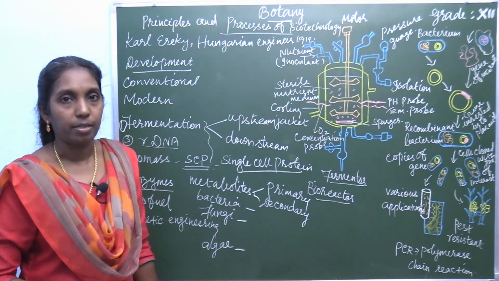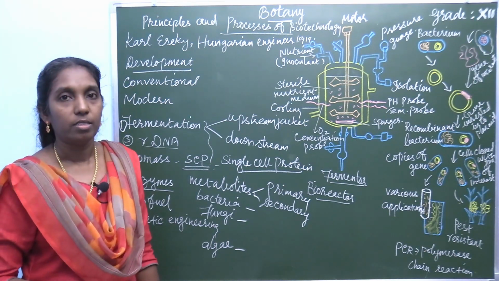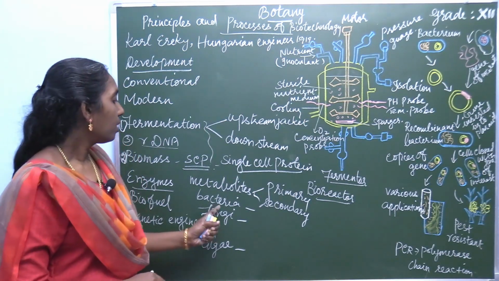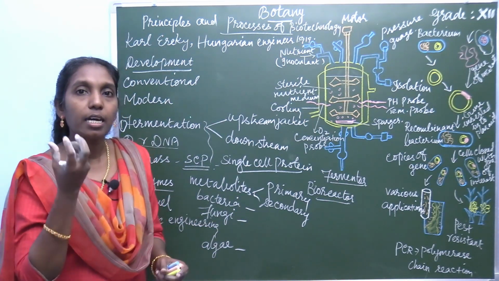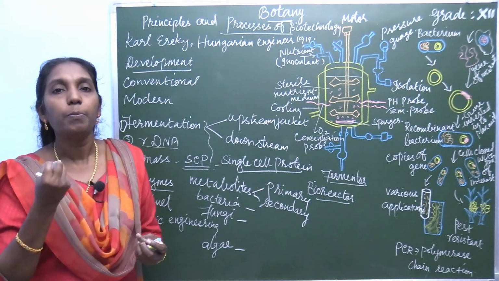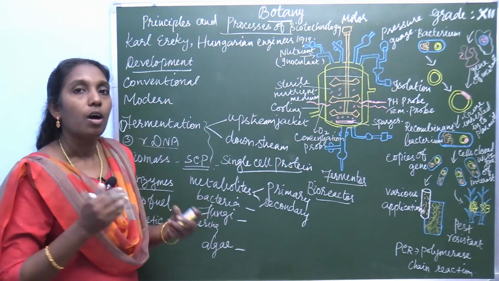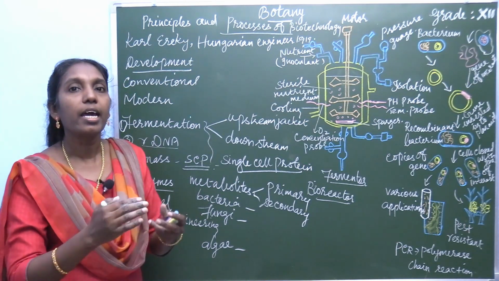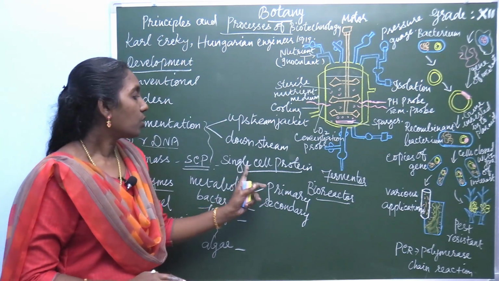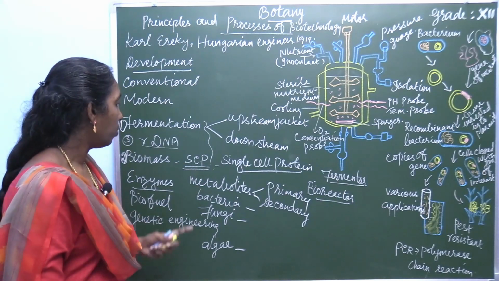Why are they cultured? To obtain protein, to solve the protein deficiency. All these microbes contain complete protein in their bodies. The complete protein can be isolated by culturing them and drying the entire cell. So it is called single cell protein, obtaining protein from its body.